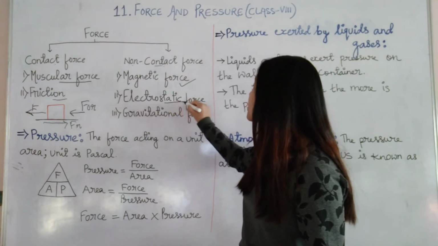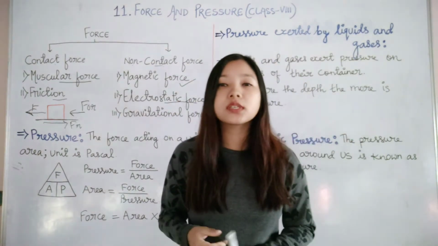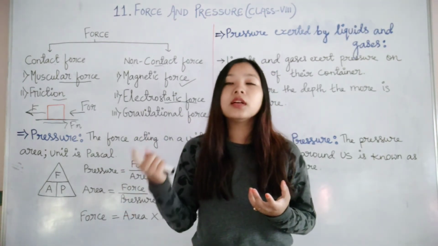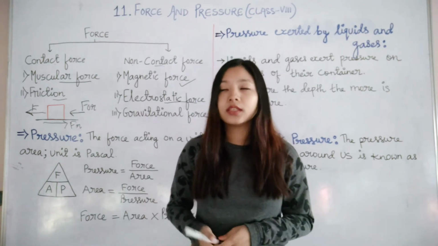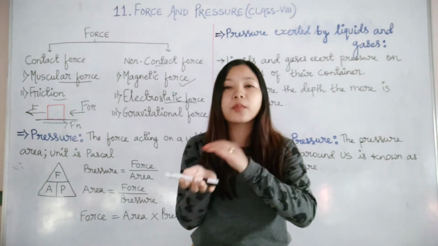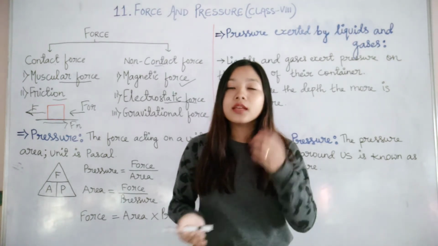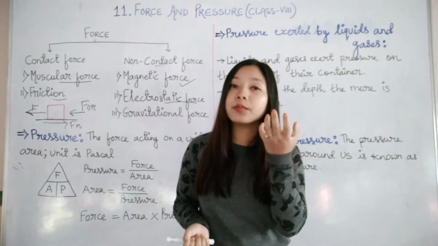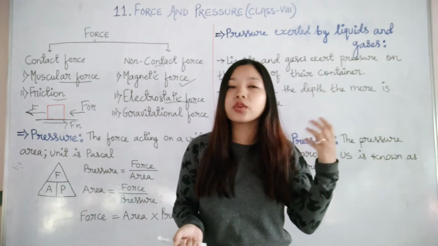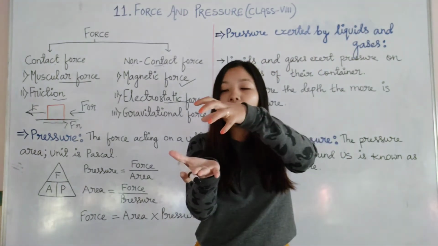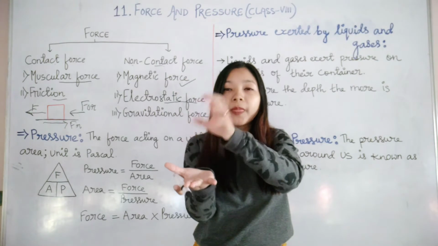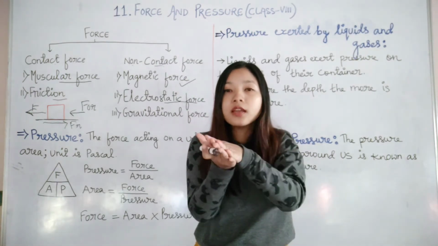Next is electrostatic force. Electrostatic force is the force which is applied by a charged object on another charged or uncharged object. Here, how can we understand this? You take a few small pieces of paper, and then take a plastic comb, or you can take an inflated balloon also, and rub it against your hair. After rubbing it against your hair, bring the comb or the balloon near the pieces of paper. Don't bring them in contact. Don't touch them with each other.